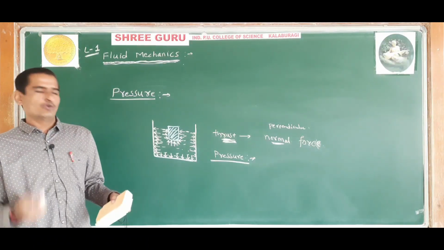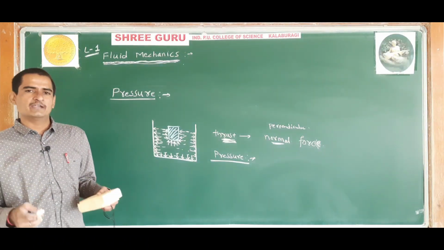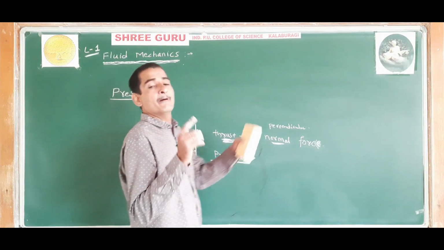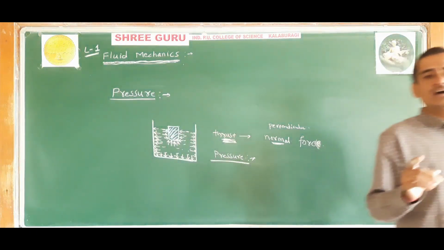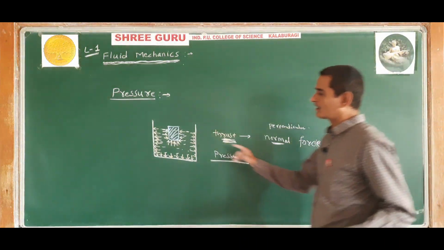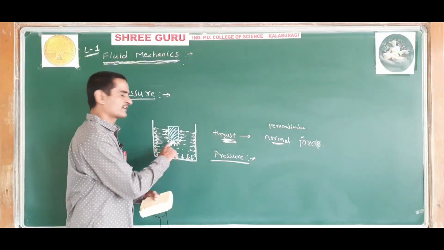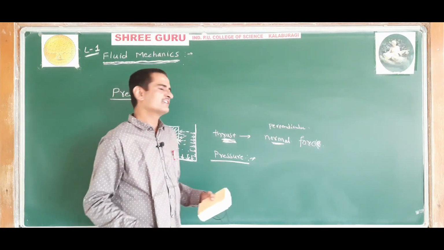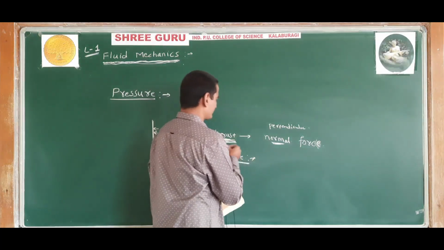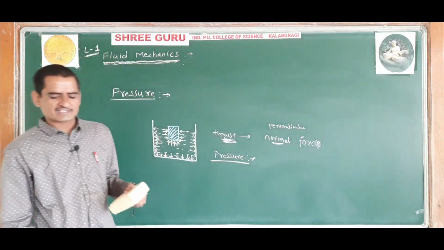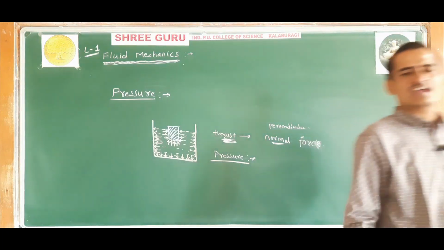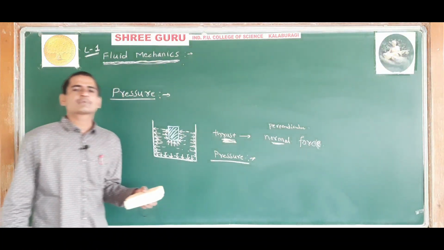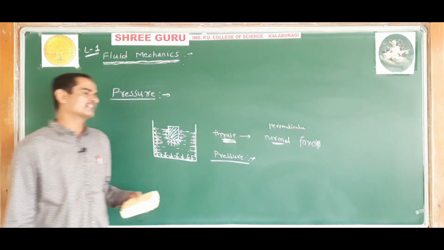The normal force exerted by the liquid at rest, per unit area of surface in contact with it, is called pressure. Or you can simply say that the thrust acting per unit area of the surface is called pressure. The thrust applied per unit area of the surface is called pressure.